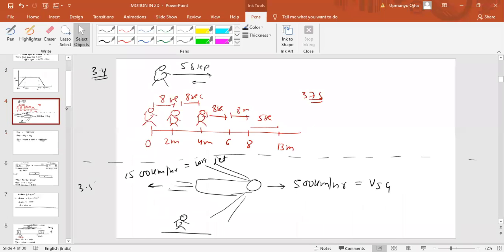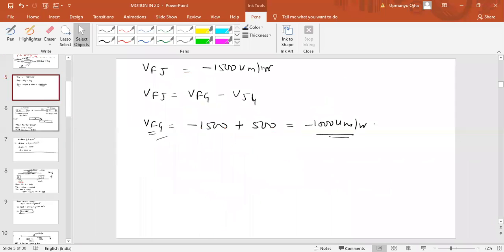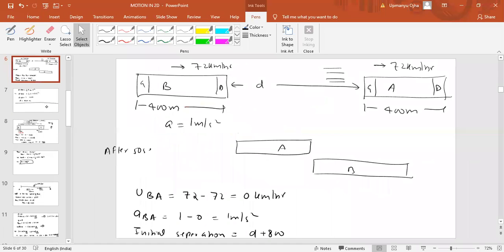So in this weekend test, you have only kinematics 1D. Relative velocity, graphs, everything will be asked. Average velocity, distance. No questions from vectors.